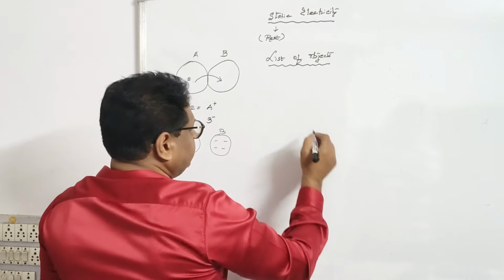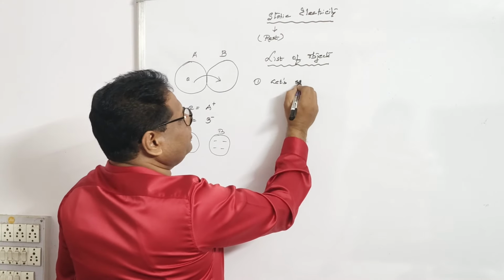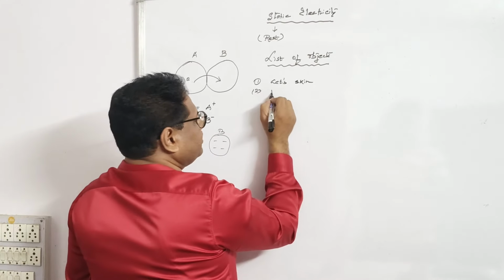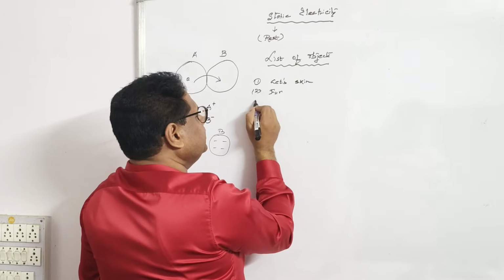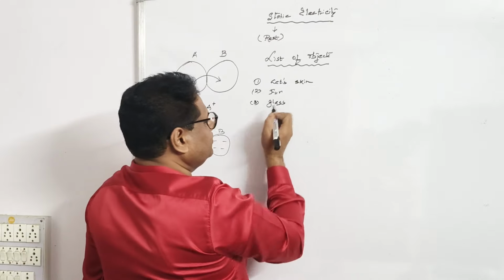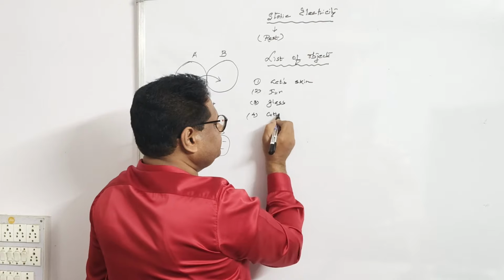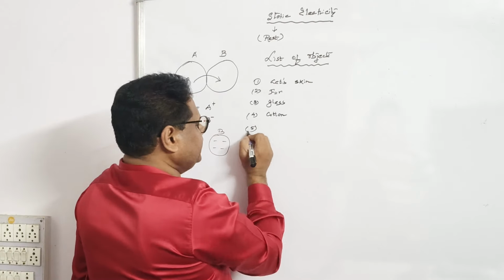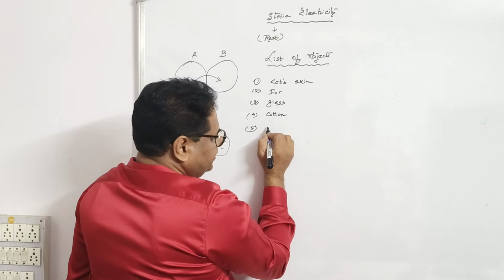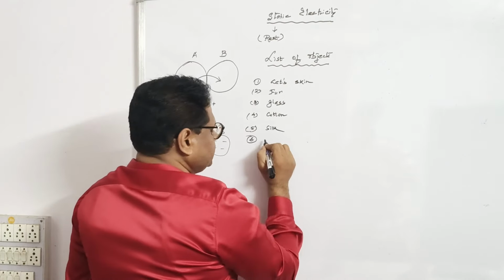Let us start. The first is cat skin, that means the skin of a cat. The second in the list is fur. The third is glass. The fourth is cotton. The fifth is silk. Then the sixth is wood.